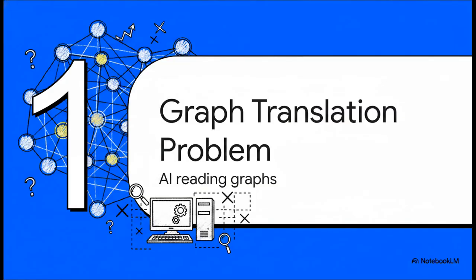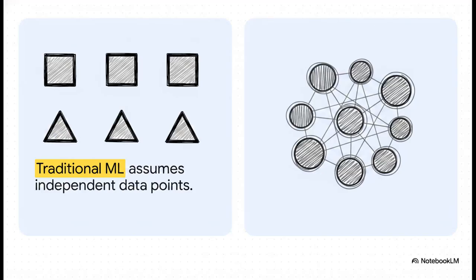All right, let's jump right into section 1, the graph translation problem. Okay, so traditional machine learning leans heavily on this thing called the IID assumption. That stands for independent and identically distributed. Basically, it assumes every single data point exists in a total vacuum, completely unaffected by the data points around it. But in a graph, relationships completely shatter that assumption.